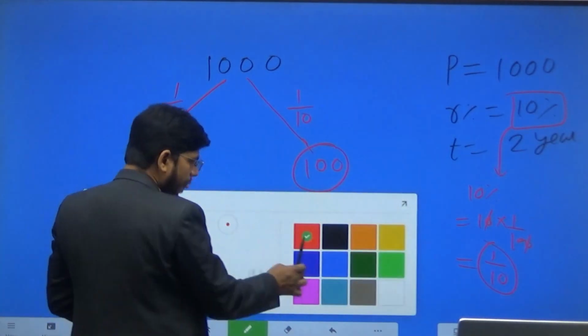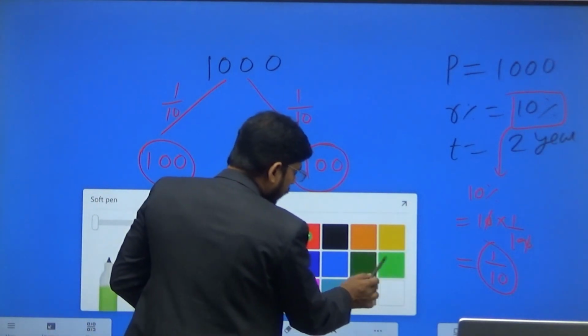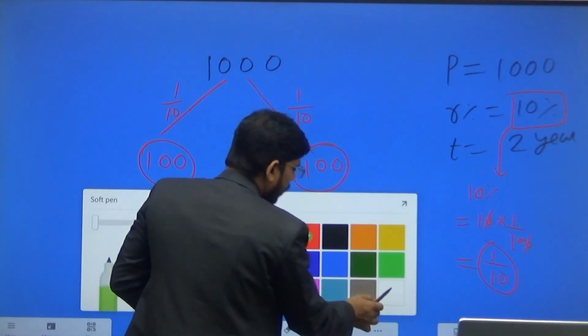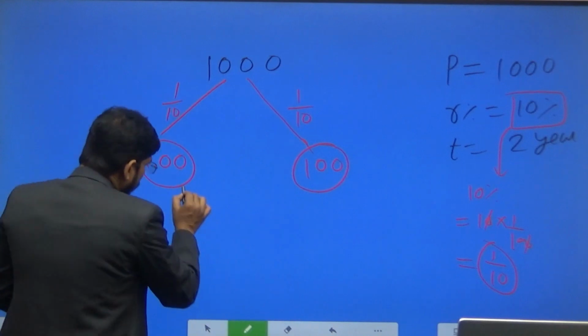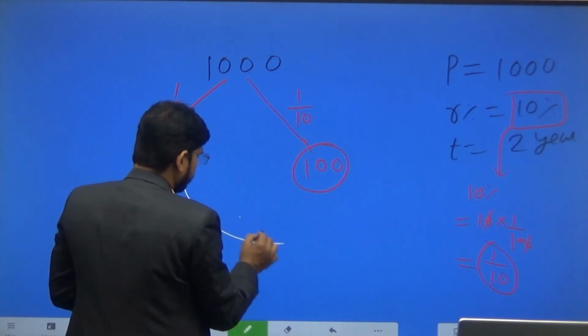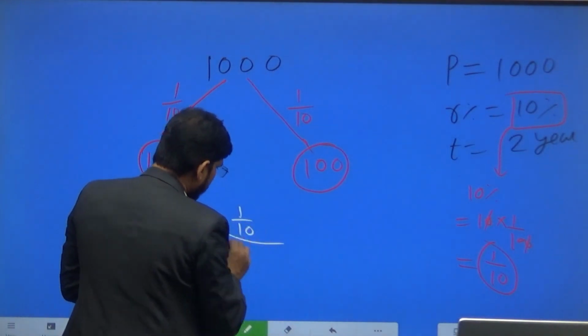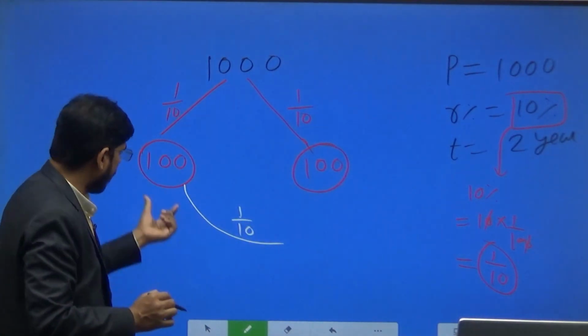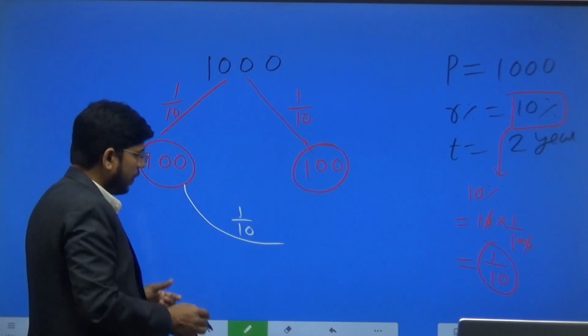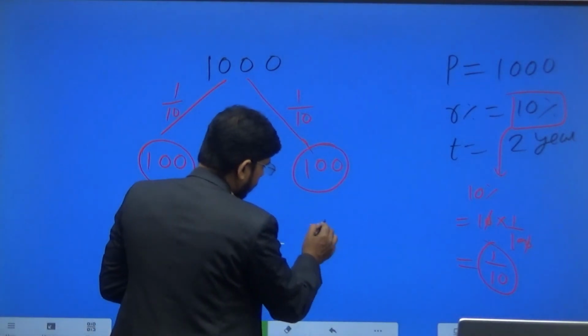Now in the case of compound interest, we also have to give interest on the interest of the first year. So 10% interest we have to give on 100, so it will become 10 rupees.